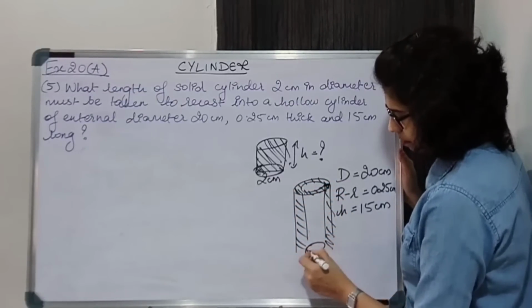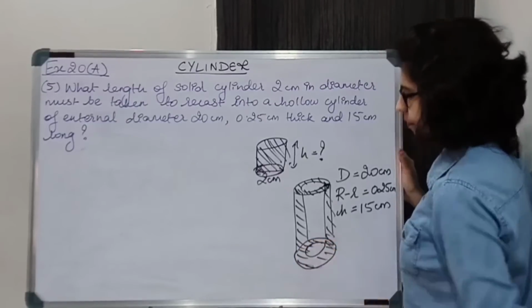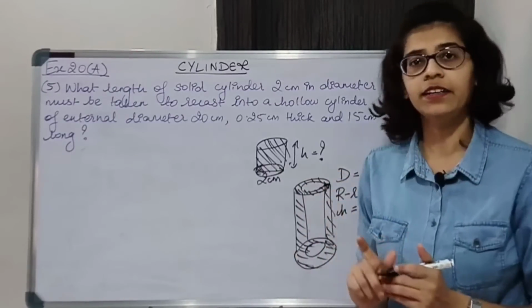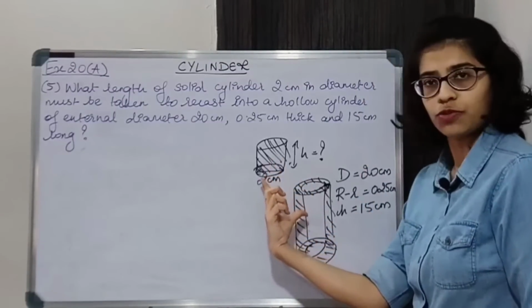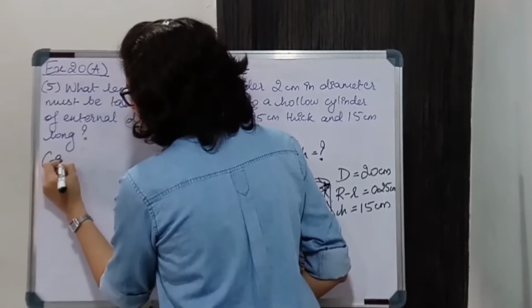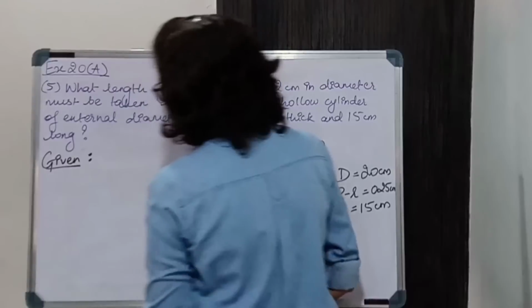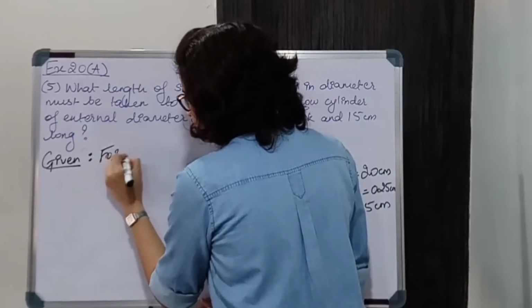ठीक है, so we have to find the height, we'll get this height by comparing the volumes of these two. Okay, writing down the given, we are given first solid cylinder. ठीक है, so for solid cylinder